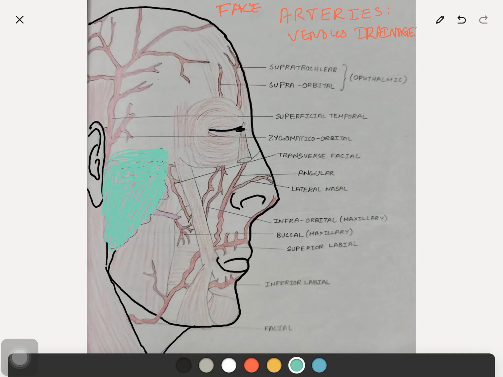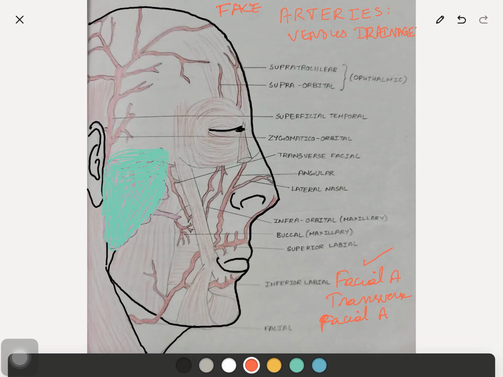So arteries supplying the face are the facial artery and the transverse facial artery. These two arteries are the main arteries, and also the other arteries which accompany the branches of the trigeminal nerve. So first we will start with the facial artery.